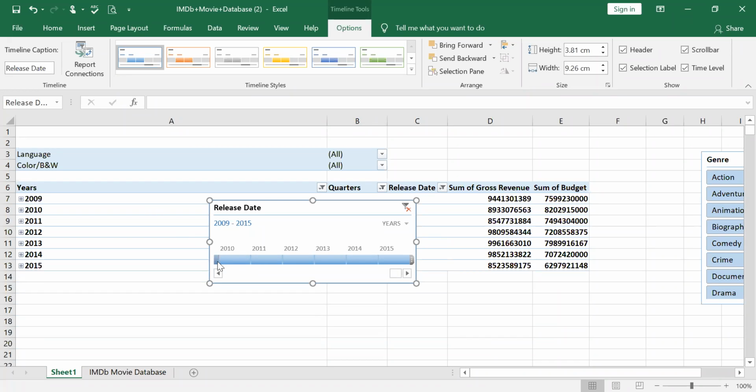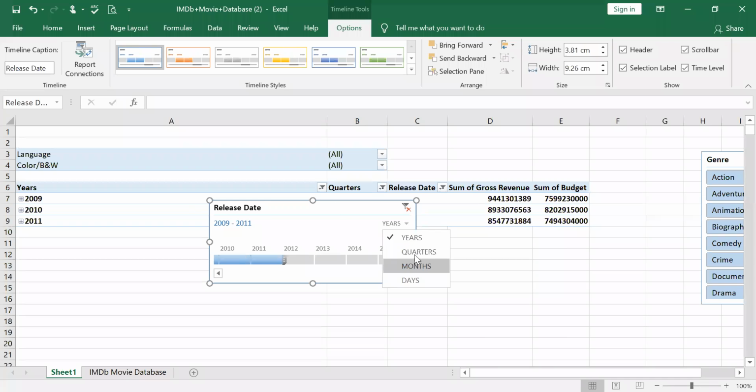Like that you can extend the years, right? So that is years. Like you get the period, release date period. You can even change the release date period with a selection, or you can go with quarterly, like whether you want 4 quarters, right? Or you can go monthly, right? So you want also for Jan month, for all this you can use it, right? Quarterly also you can use it. So that is about slicer time.